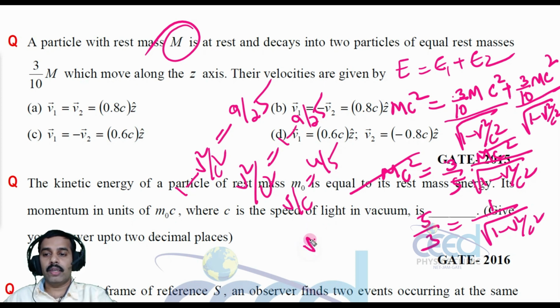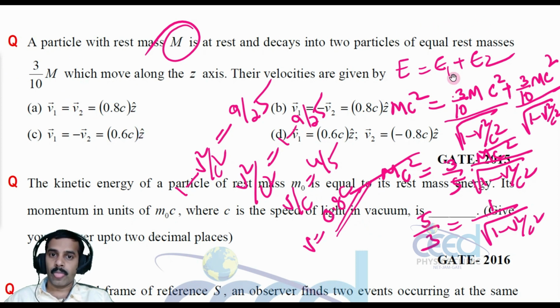So v is equal to 4 by 5 c, that is 0.8c. So v is equal to 0.8c. Now what about the nature of this velocity for the two particles, right? As the masses are equal, the velocities are identical in magnitude, but they will be opposite for momentum conservation, right? So the velocities of these particles are in opposite directions for the conservation of momentum.